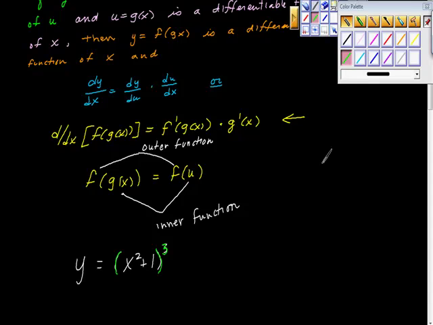And let this function be our second function, our inner function, and let this be a totally different function. And you can see that the total function is a composite of the two functions, made of both pieces, right? So all we're going to start doing is this. We're going to do a little bit of substitution here.